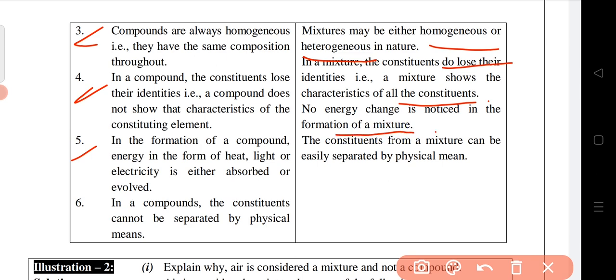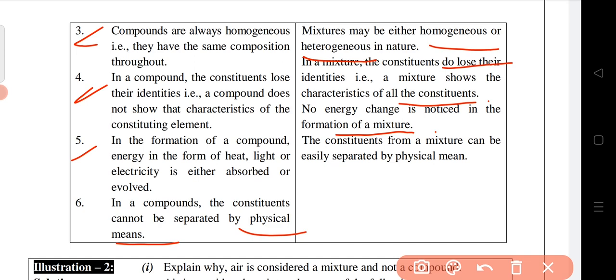So next, in compounds, the constituents cannot be separated by physical method. That already I told you. Because in case of compounds, suppose in case of carbon dioxide, you cannot separate carbon and oxygen from carbon dioxide. You cannot separate hydrogen and oxygen from water, as they are already made and are compounds. And in case of mixture, you can separate them, okay, by physical method. So these are the differences between the compounds and mixture.